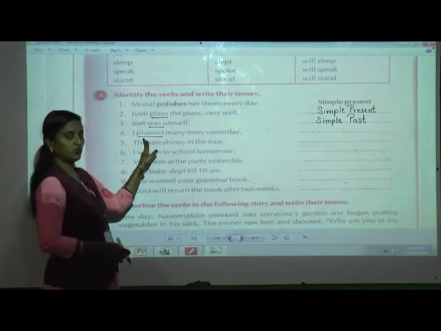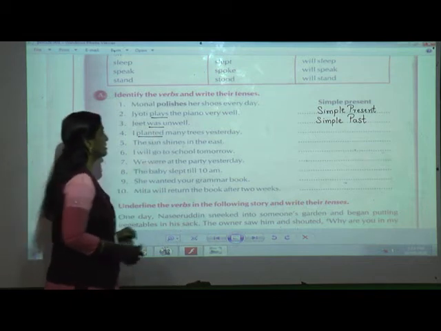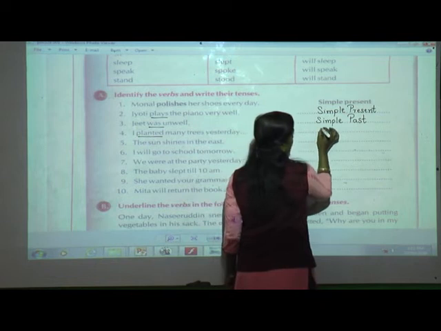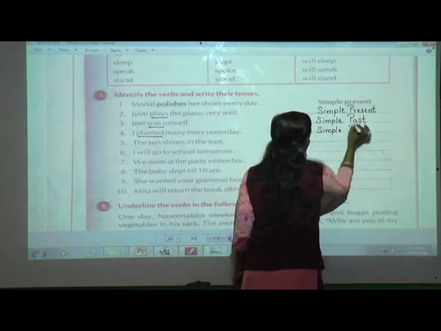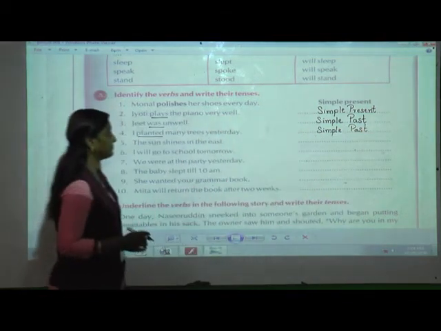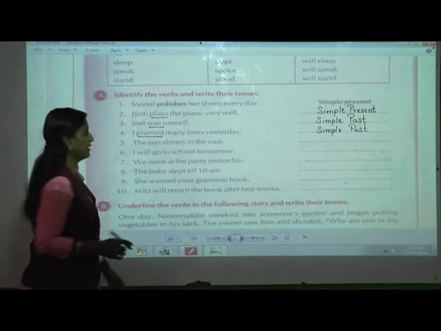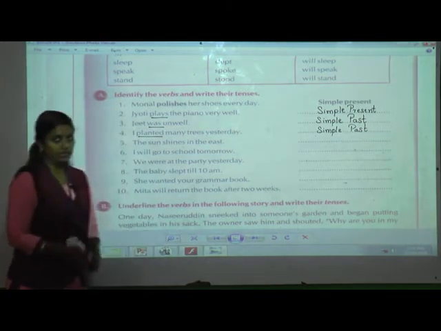And plant is the original form and ed has been added. So it is a past tense. So which tense is it? Simple past. You have to be very fast. Done? Okay. Next, the sun shines in the east.